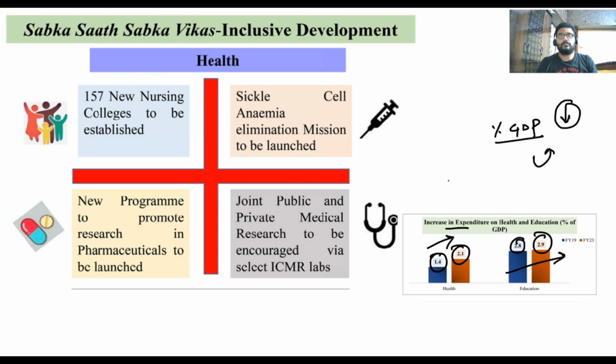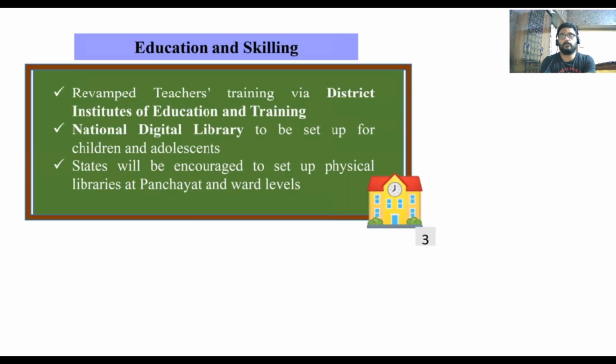That means we can actually say this is a very good sign, that for the first time, in the last trends of GDP in terms of the health sector, it has crossed 2 percent. So, education and skilling. The government has already launched in the last budgets things like PM eVidya, one class, one channel, institutions of education, and a national digital library.